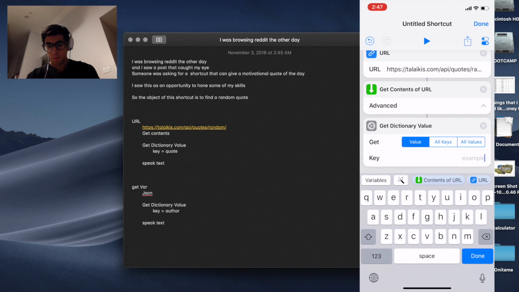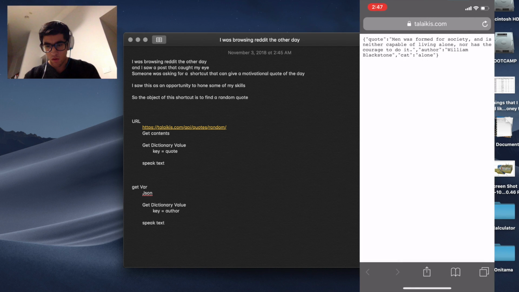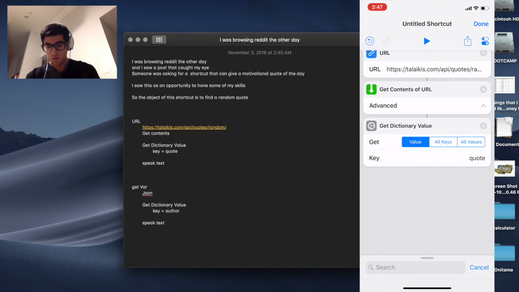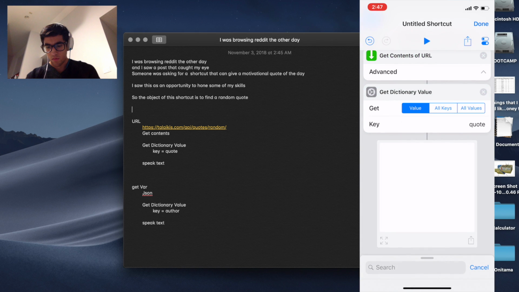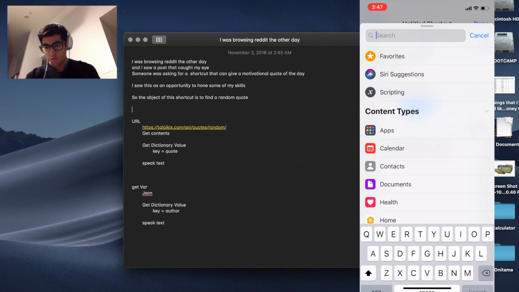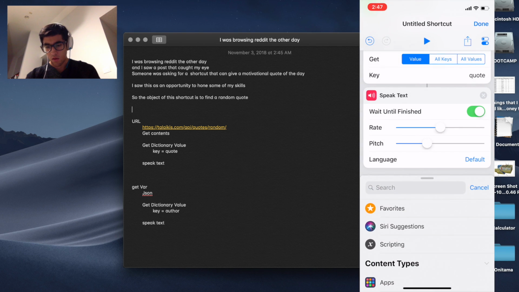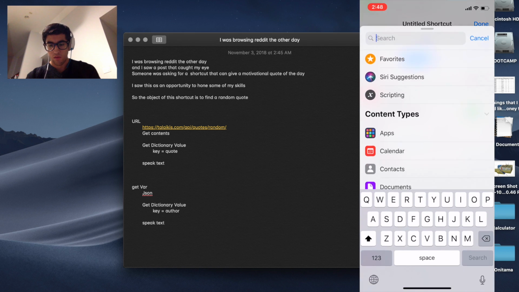There we go. So in this one, it is quote, Q-U-O-T-E, and then we're going to test that. And that looks like a quote to me. So we are going to speak the text. There we go. I'm just going to have it be the default voice.